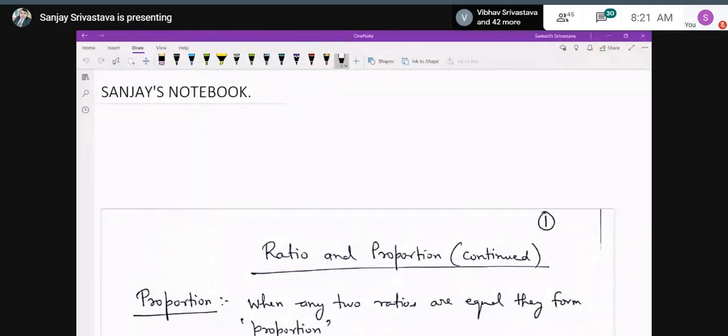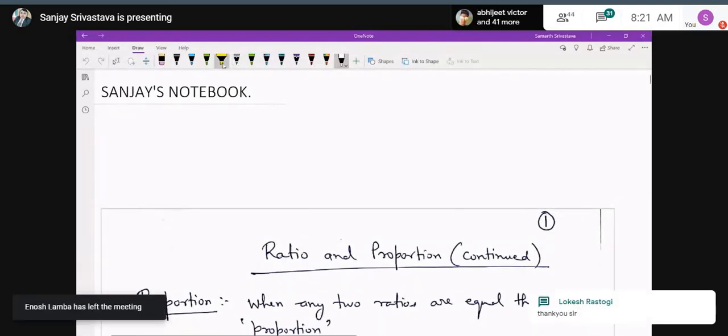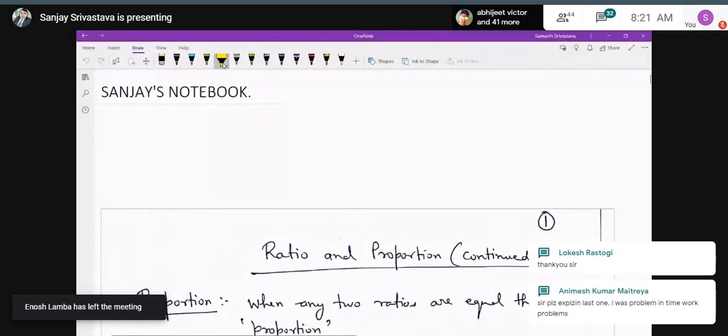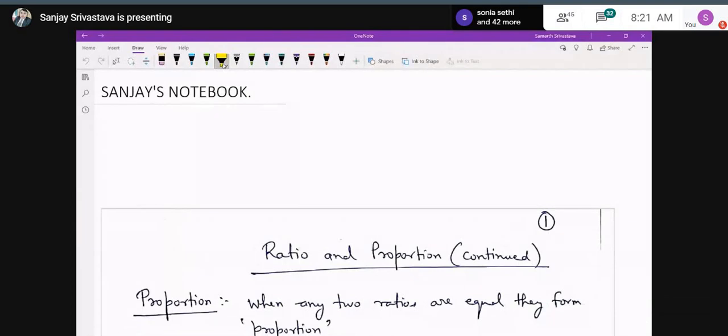In the previous class, I have taught ratio. Some boys had queries, and I sent information on the WhatsApp groups also, that ratio is not included, but still, sir, you have taught.